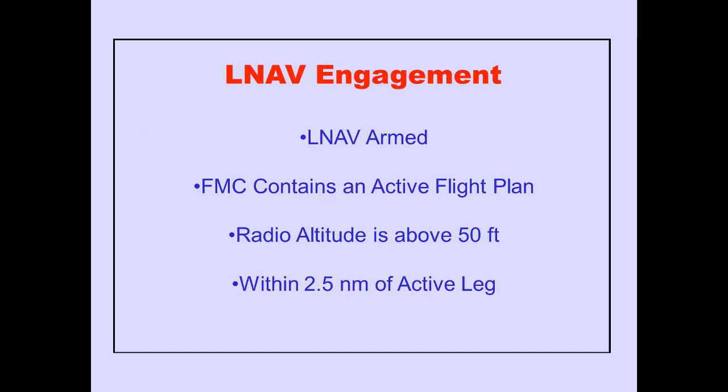To review, LNAV activation occurs if LNAV is armed, the Flight Management Computer, FMC, contains an active flight plan, the airplane is at least 50 feet radio altitude above the ground, and the airplane is within 2.5 nautical miles of the active leg.